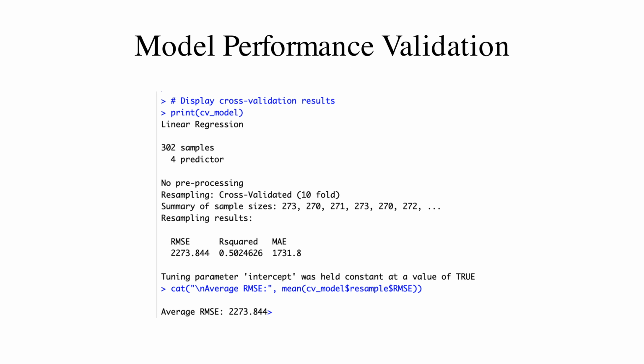For assessing our model's performance and generalizability, we used cross-validation, which confirmed moderate but inconsistent generalizability. The tenfold cross-validation showed acceptable explanatory power with an R-squared value of 0.5, but high prediction error with an RMSE value of approximately 2,274. This suggests our model explains structural relationships, but has limited predictive accuracy for individual communities, which is likely due to unobserved local factors such as gang activity and drug markets.